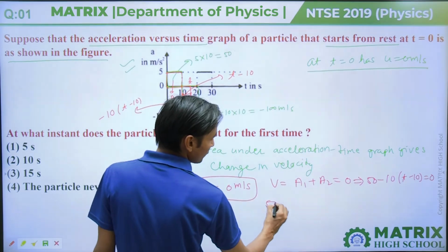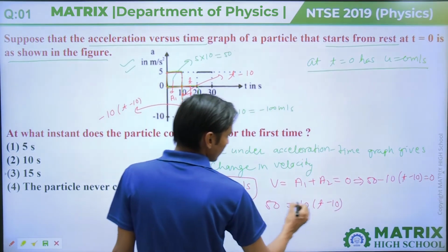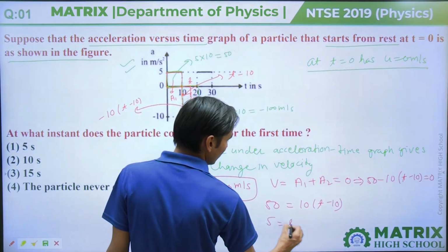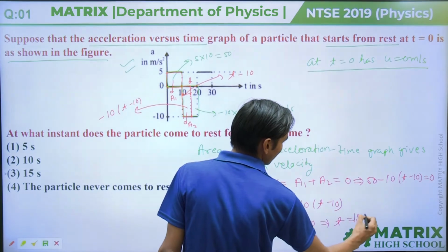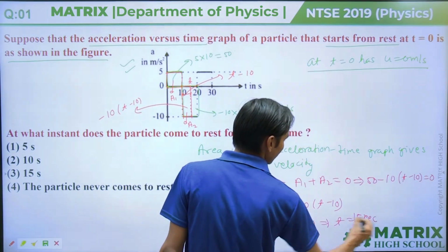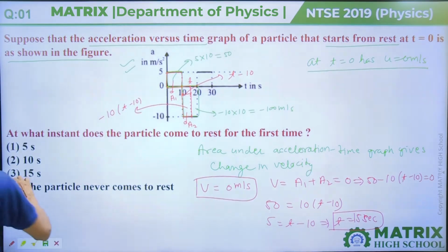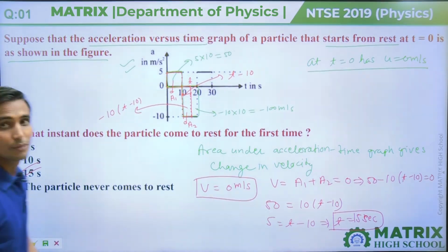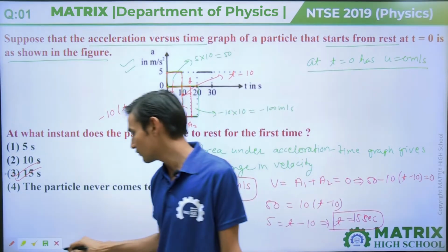From this, 50 equal to 10 into t minus 10, so 5 equal to t minus 10, from this t equal to 15 second. So the answer will be the third option. The time will be 15 second when the particle will come to rest again for the first time.